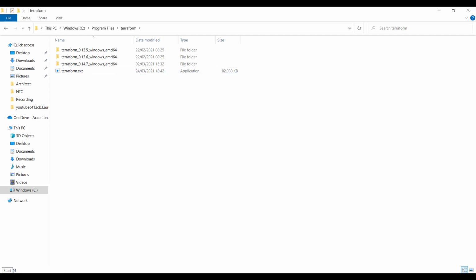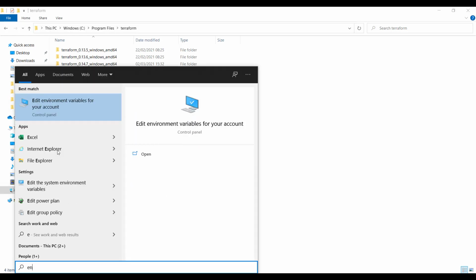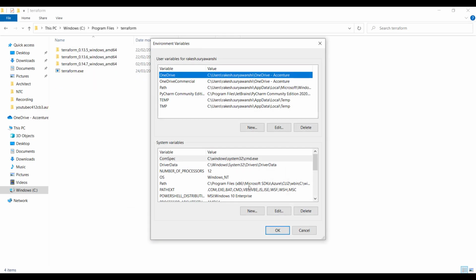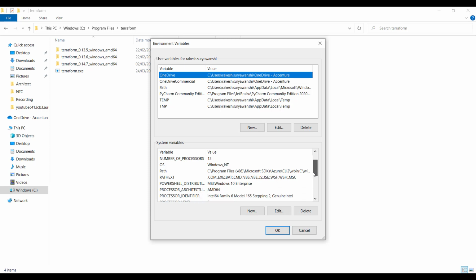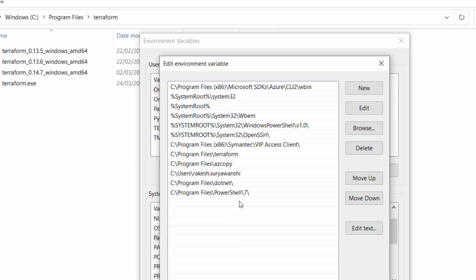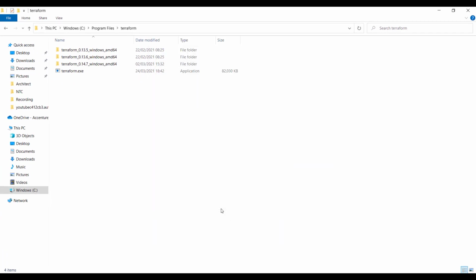The next thing you would like to do is set up the execution path. So copy this particular path, go to the environment variables, search for env, and then here in the environment variables, make sure you have the path set up for your Terraform. If I go to edit, here you need to set up your path basically. You can see that I have the path already set up. If you do not have the path for your Terraform, then you just want to add new and then set up the path like this. That's the only thing you need.